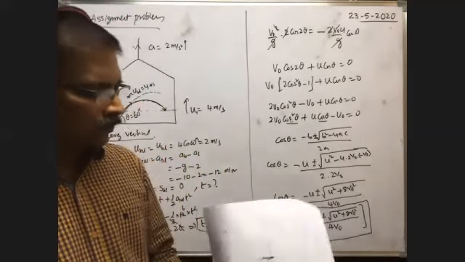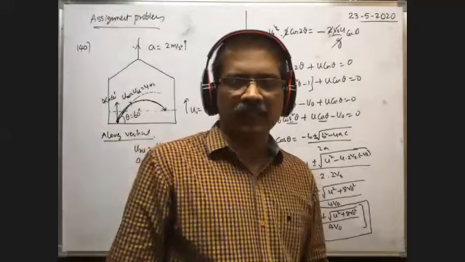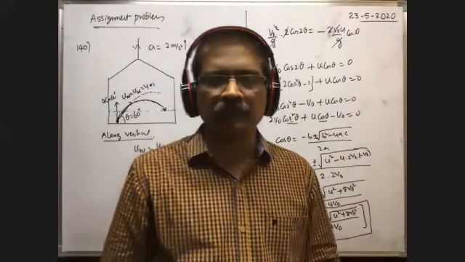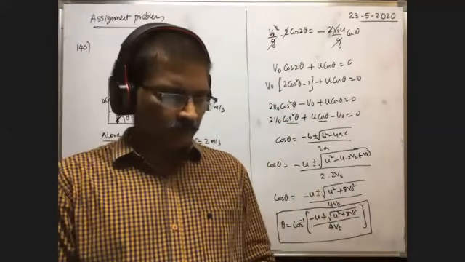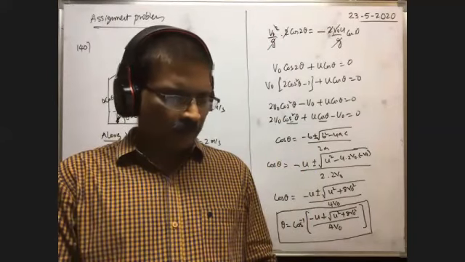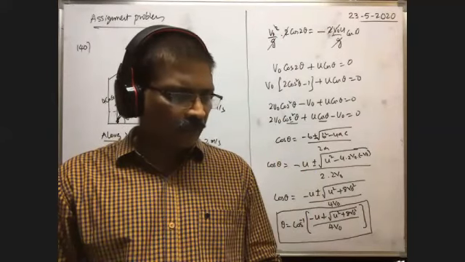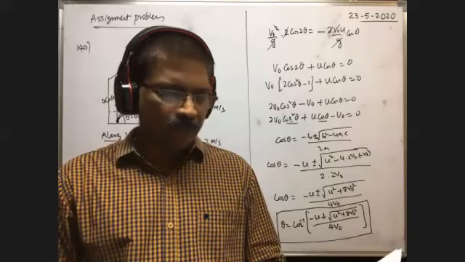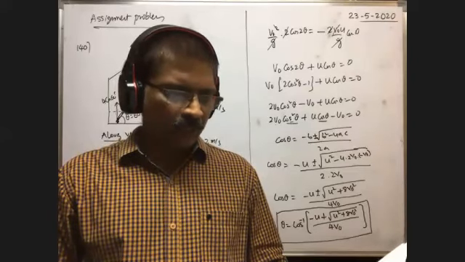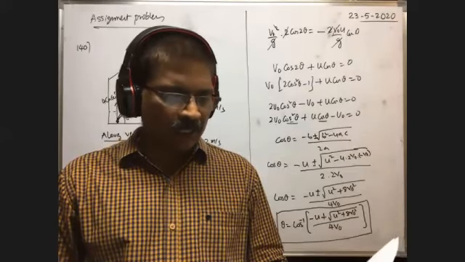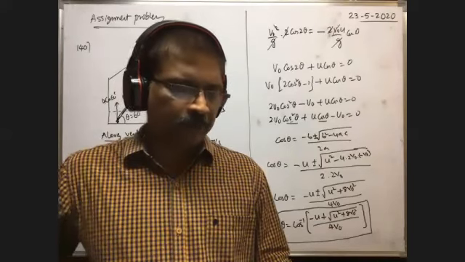Okay, so time is over. Next class I will explain. Here the answer is given as 1 by root 3. We have to check once where we have committed a mistake. Is the answer wrong or is our approach wrong? We have to see.